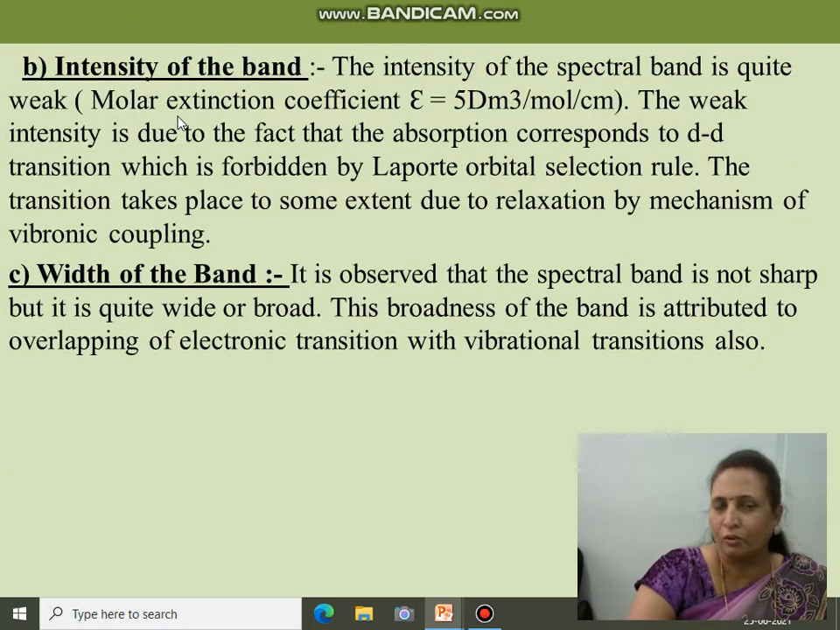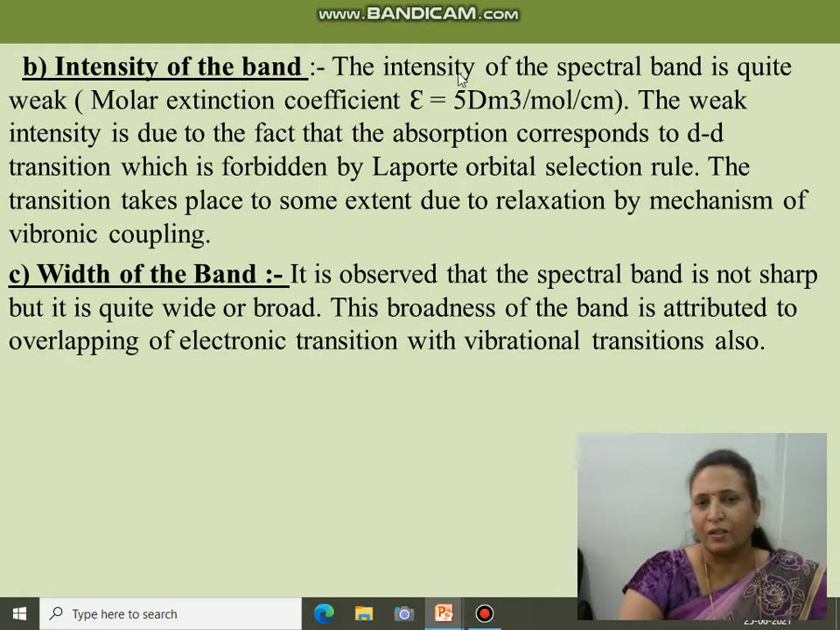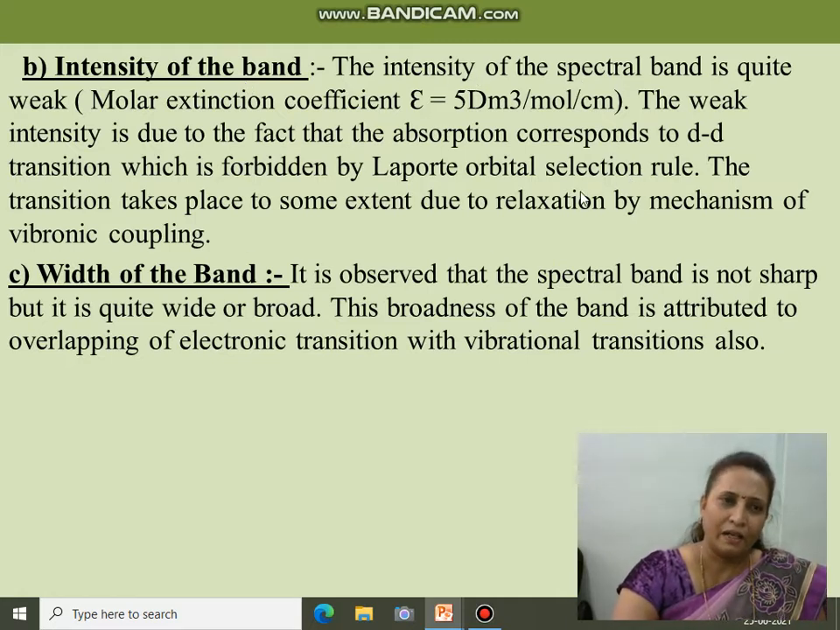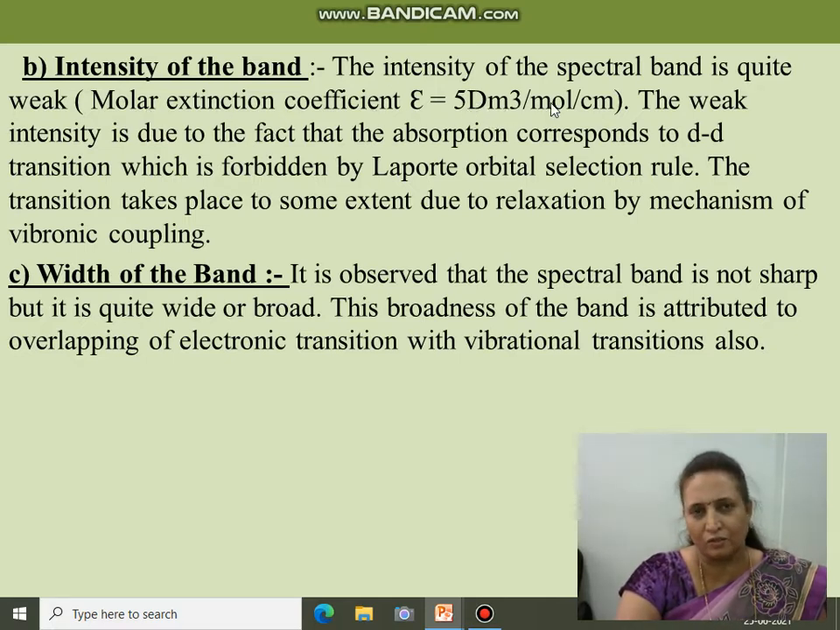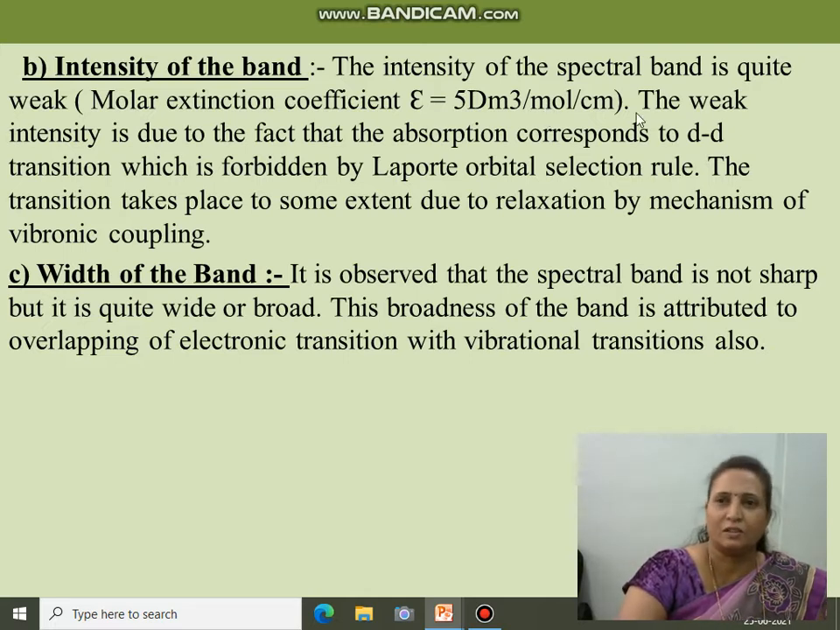Now the second important point from this spectrum is the intensity of the band. The intensity of this spectral band is quite weak. The molar extinction coefficient is 5 dm³ per mole per centimeter. The weak intensity of this band is due to the fact that the absorption corresponds to a d-d transition, which is forbidden by the Laporte orbital selection rule. What is the Laporte rule?